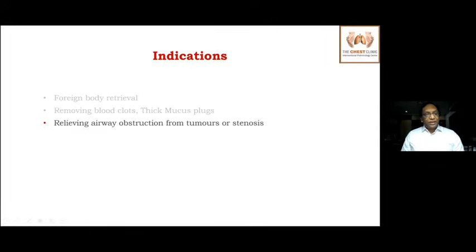And also, if there is obstruction with a tumor or a stenosis, rigid bronchoscopy is used for tumor debulking or to dilate the stenosis. So you have other therapies like hot and cold therapies in the airway: cryo, APC, laser. So rigid bronchoscopy is used as a conduit to perform these procedures. Basically, why? Because of very good airway control. And if you want to place silicone stents in the airway, you require a rigid bronchoscopy. Silicone stents cannot be placed with a flexible bronchoscope.